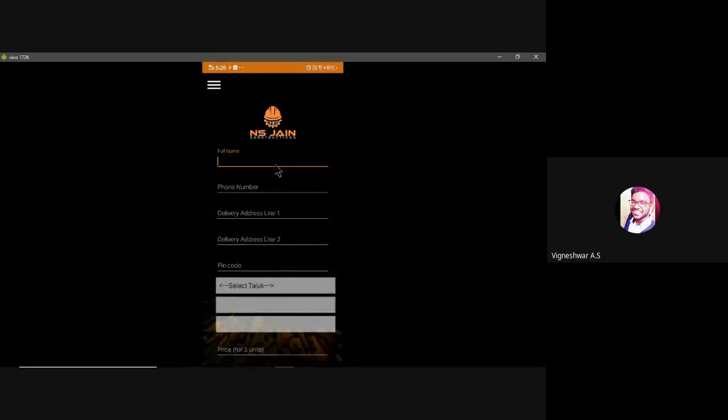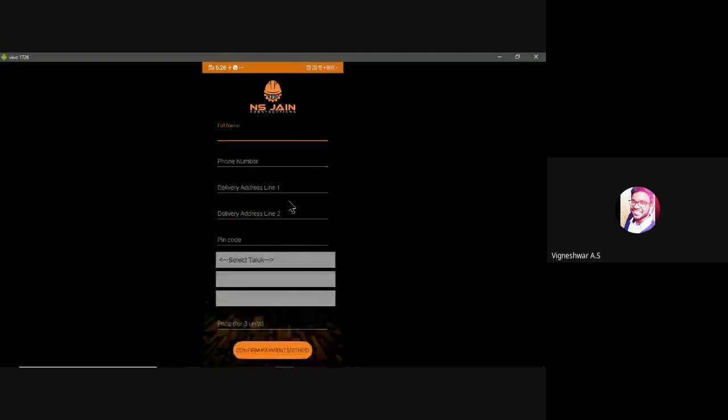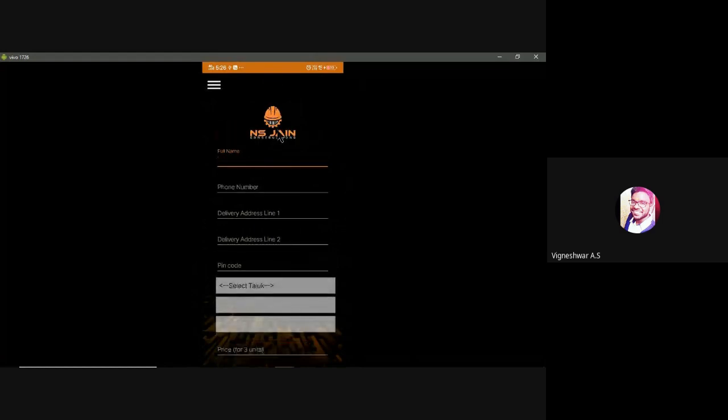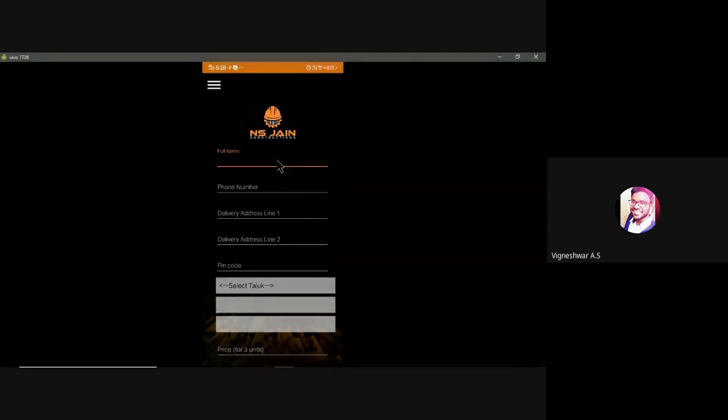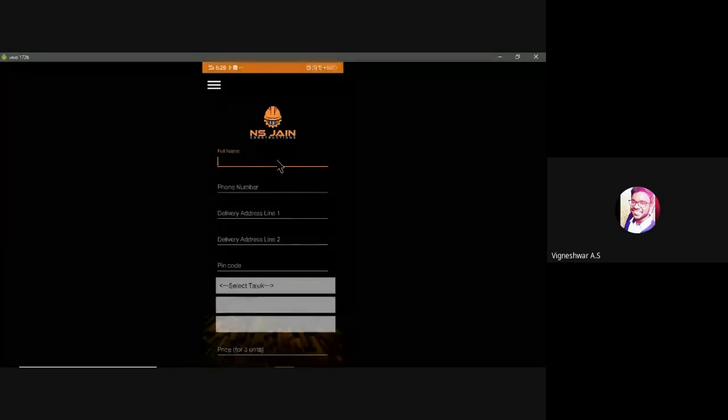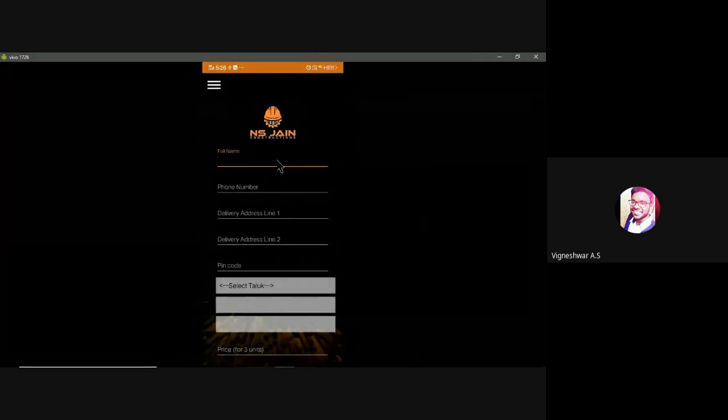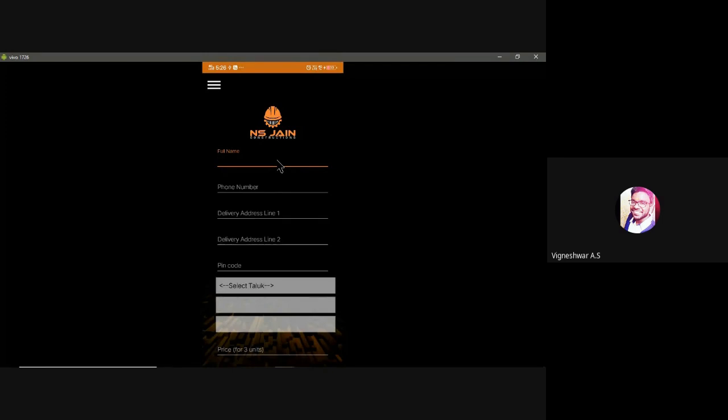This is one edit text, and these are the list of edit texts. Here you can see, we already talked about the constraint layout. There are three important layouts in Android development. First one is constraint layout, second one is linear layout, third one is relative layout. I already told that constraint layout is specially meant for animation. Now we are going to talk about the linear layout.